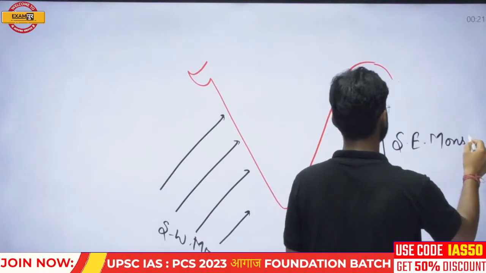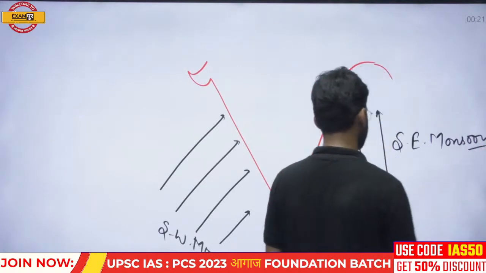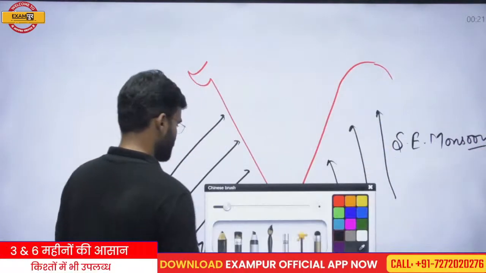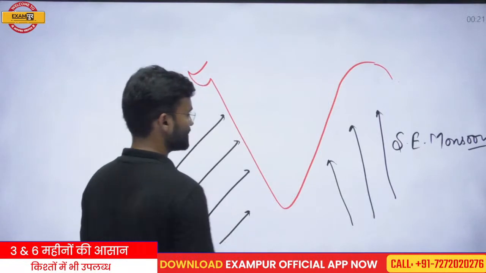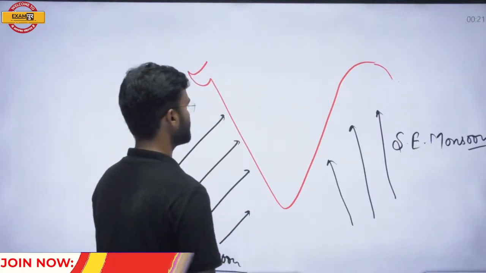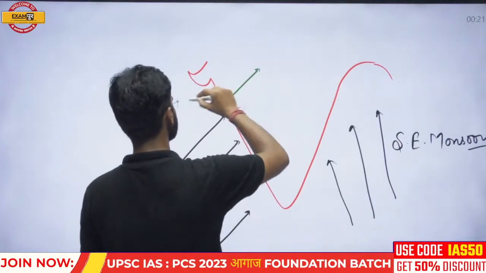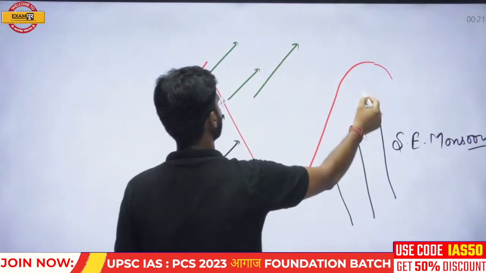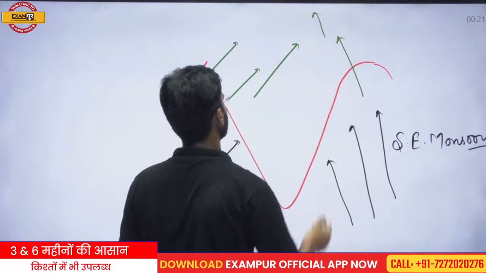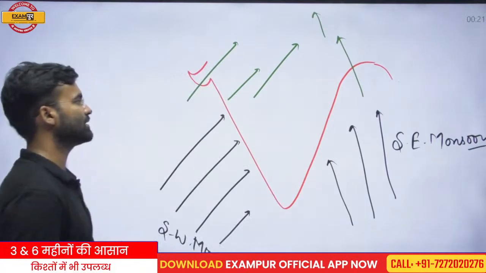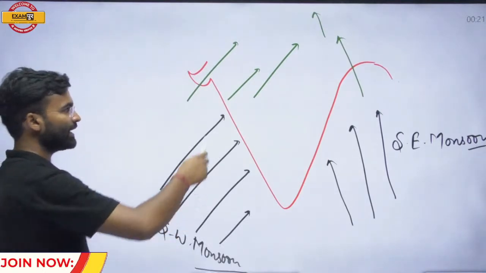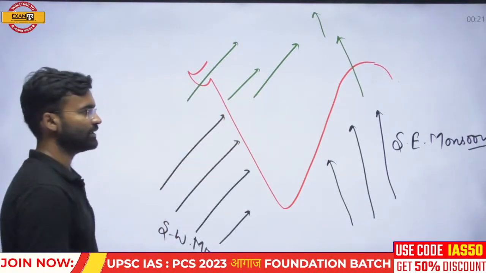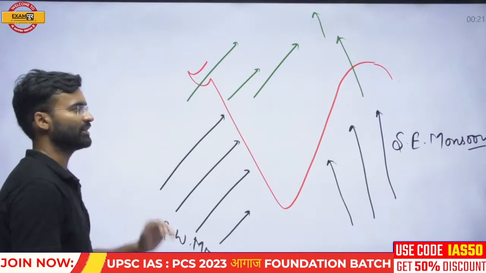Southeast monsoon. Okay, so southeast monsoon, this is the zone. Southeast monsoon and southwest monsoon. When the southwest monsoon and the southeast monsoon cover the nation during the rainy season, the entire landmass is getting the precipitation.